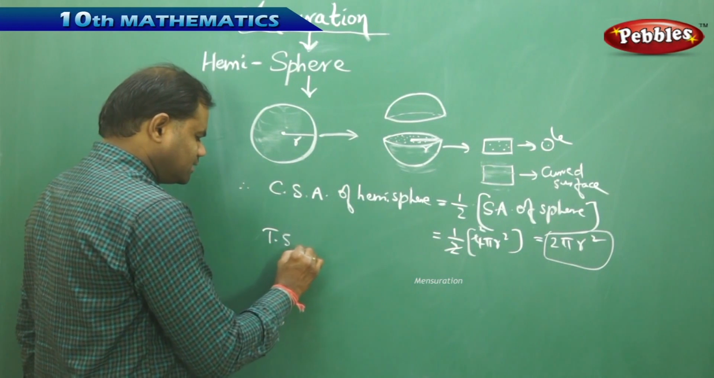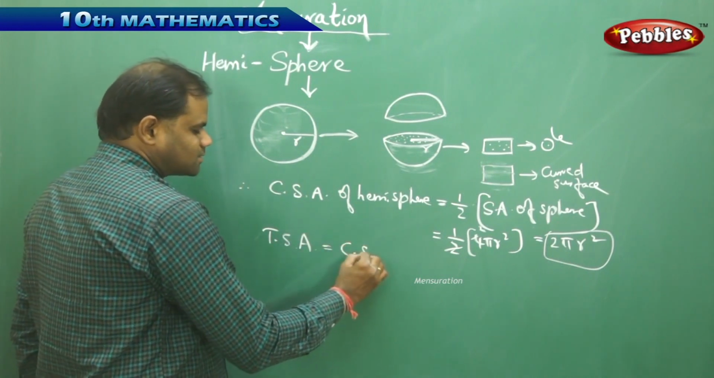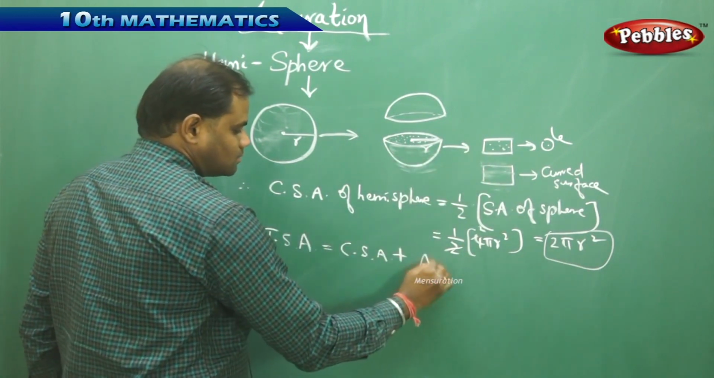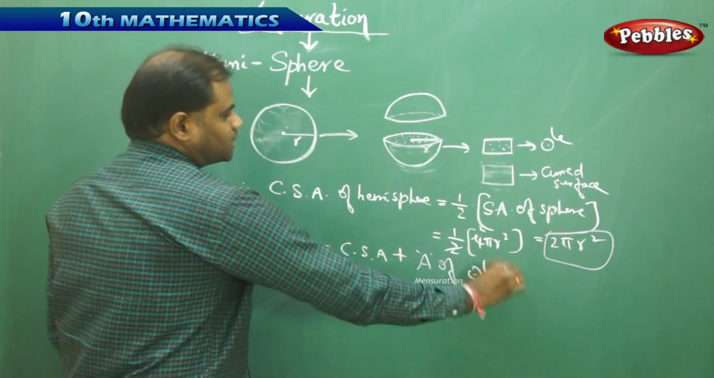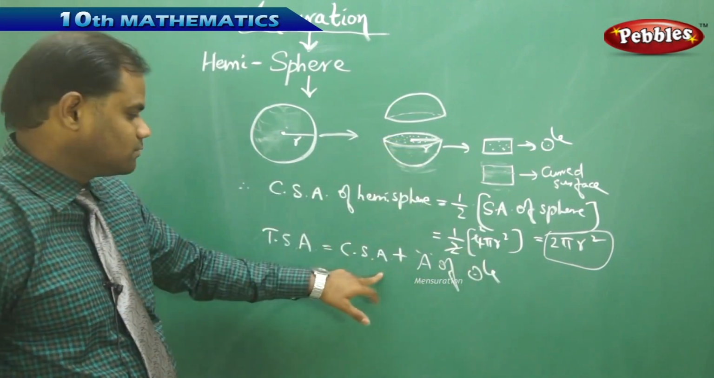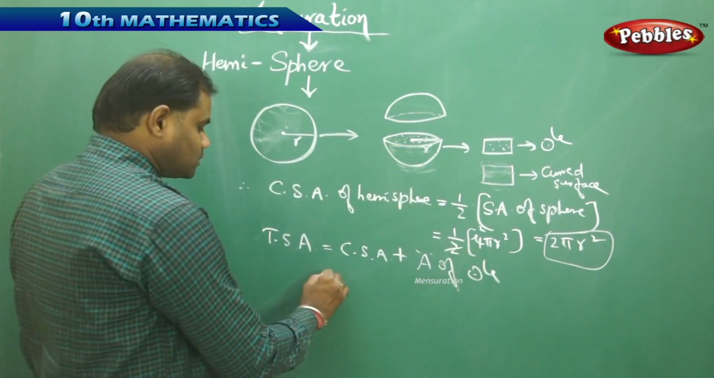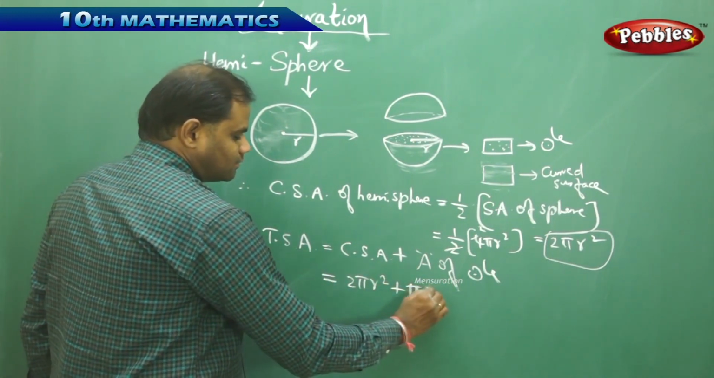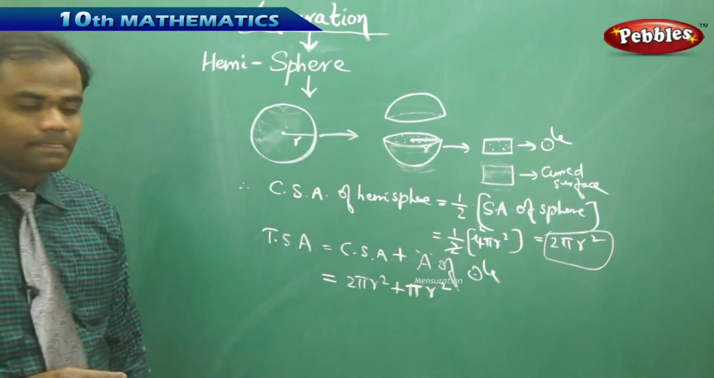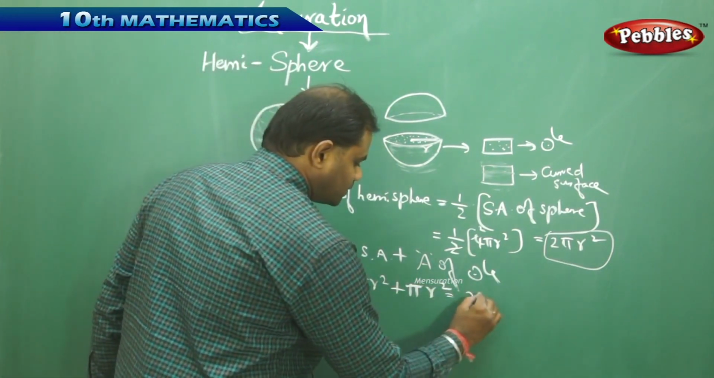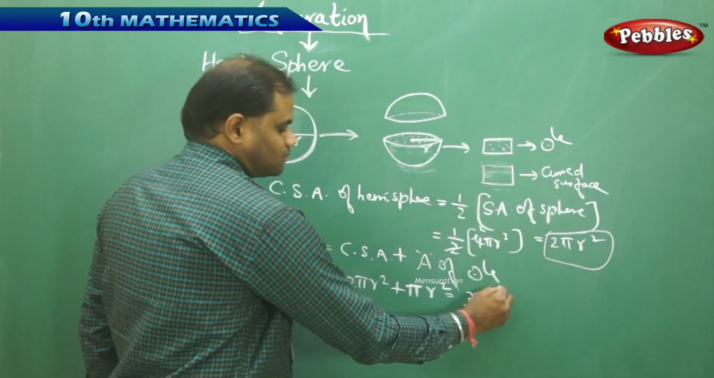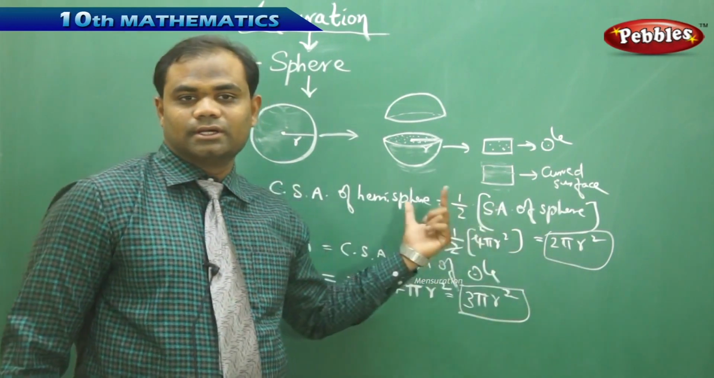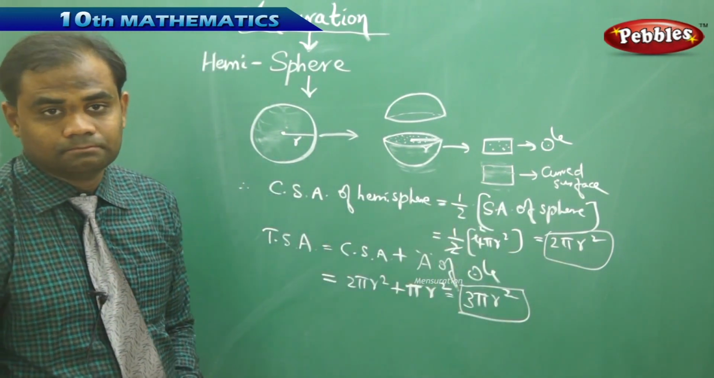Now, when I want to find TSA of hemisphere, this is CSA plus the circle, which is on the top. So I get two regions. One is the circle and one is the hemisphere curved surface, which gives 2 pi r square plus area of circle, which we all know is pi r square. Therefore, on adding, I get 3 pi r square as the total surface area, and 2 pi r square is the curved surface area of hemisphere.